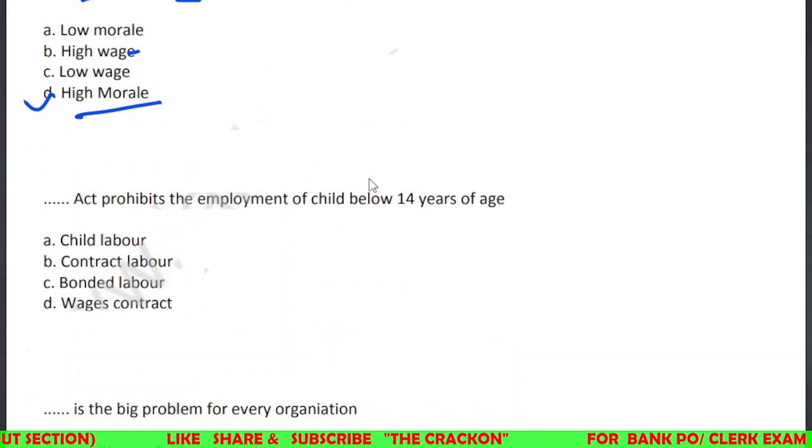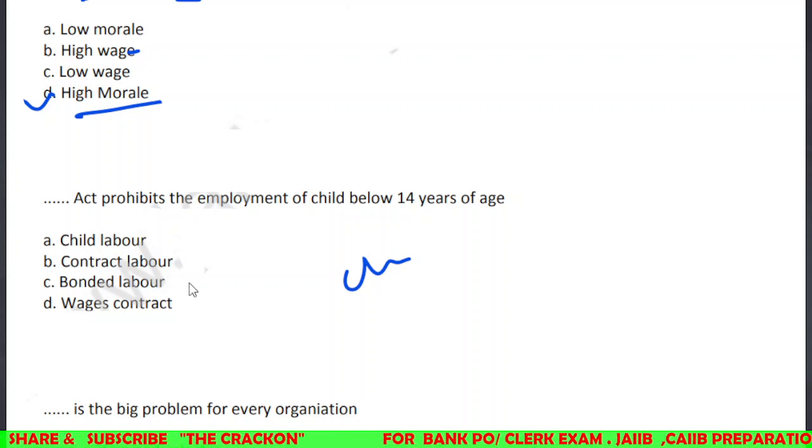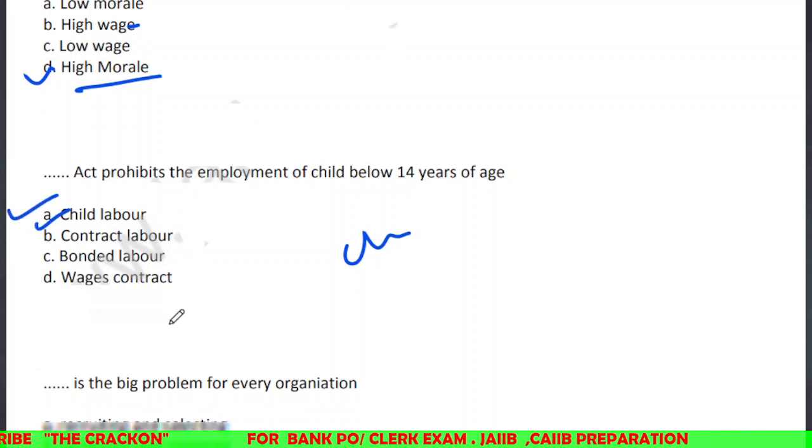Dash Act prohibits the employment of child below 14 years of age. Child labor is prohibited, banned. So this is child labor, contract labor, bonded labor, wages contract. The question is easy to answer. The act is the Child Labor Act. Option A is the correct one.